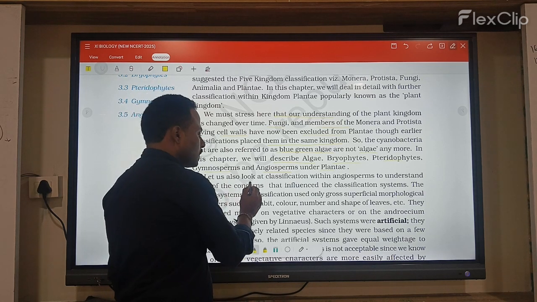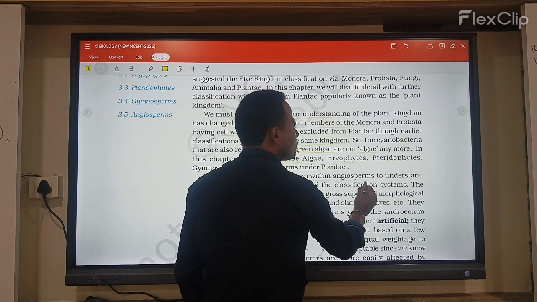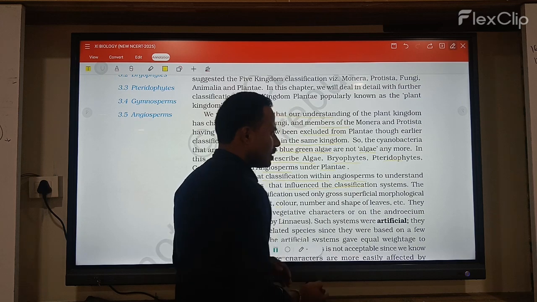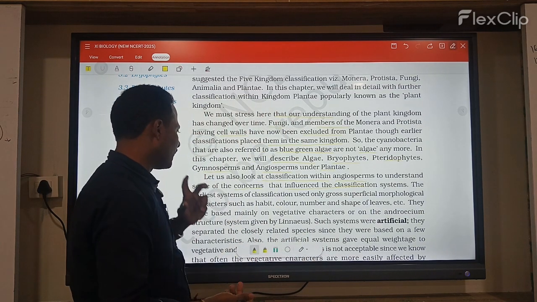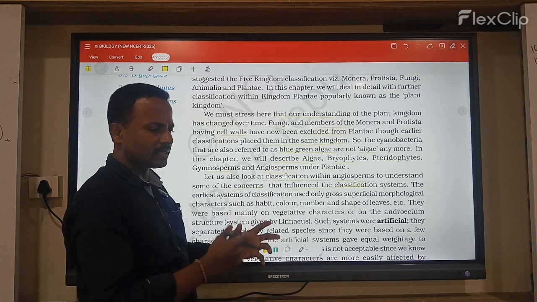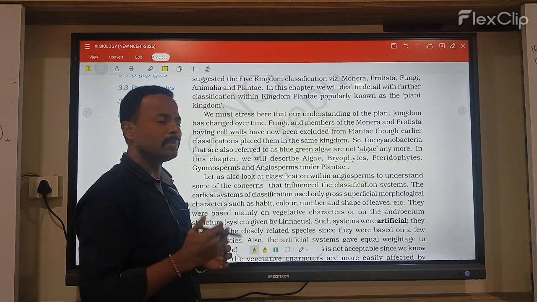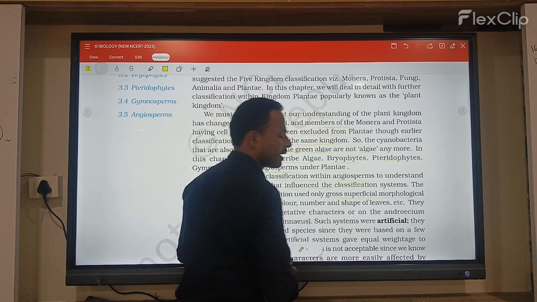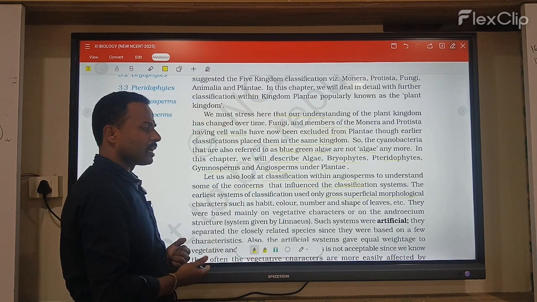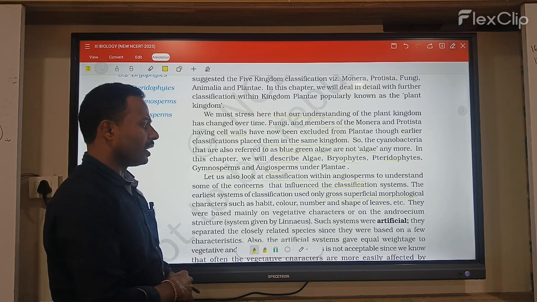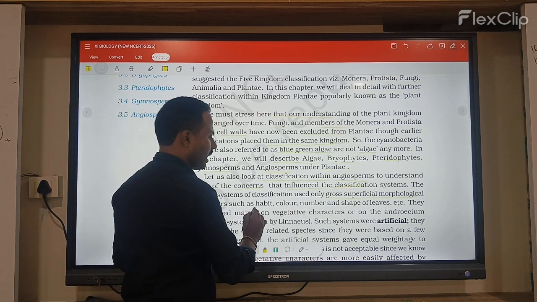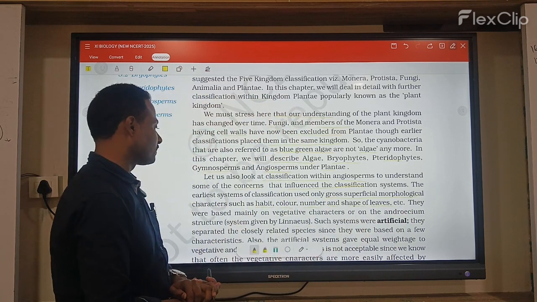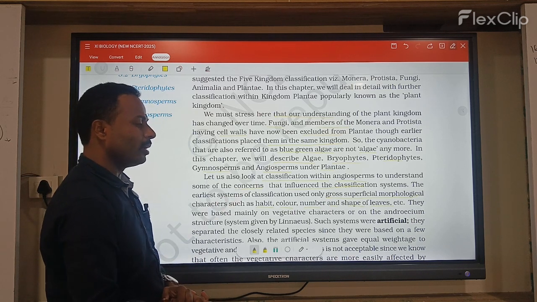Now let us also look at classification within the angiosperms to understand some of the difficulties that are influenced by the classification systems. The earlier systems of classification used only superficial morphological characters, such as habit, color, number and shape of leaves, etc. These characters were the basis on which the early systems of classification were proposed.